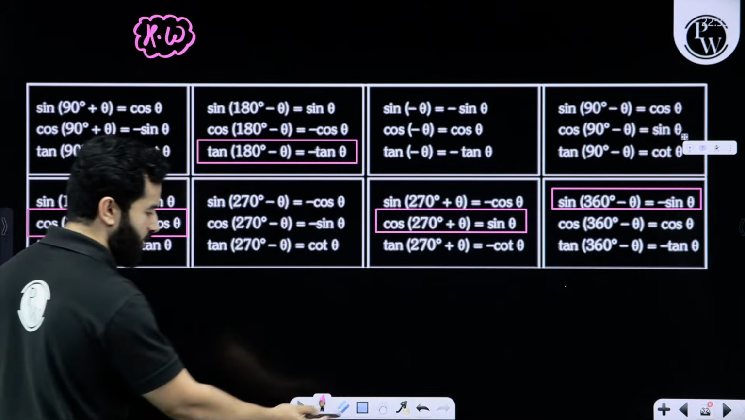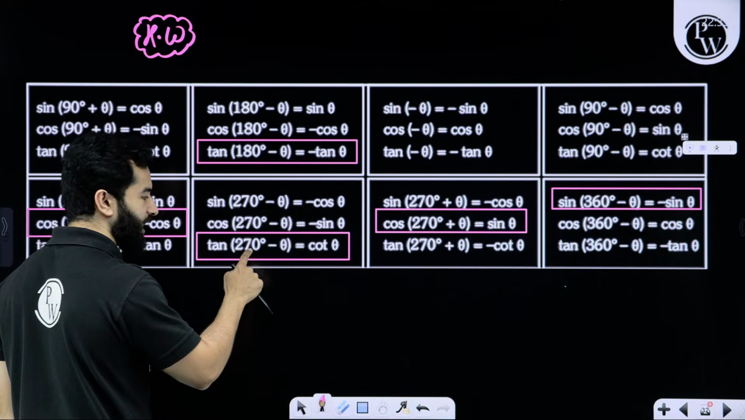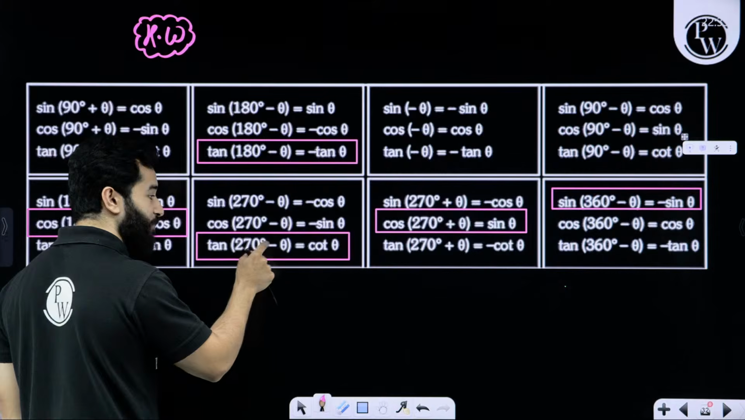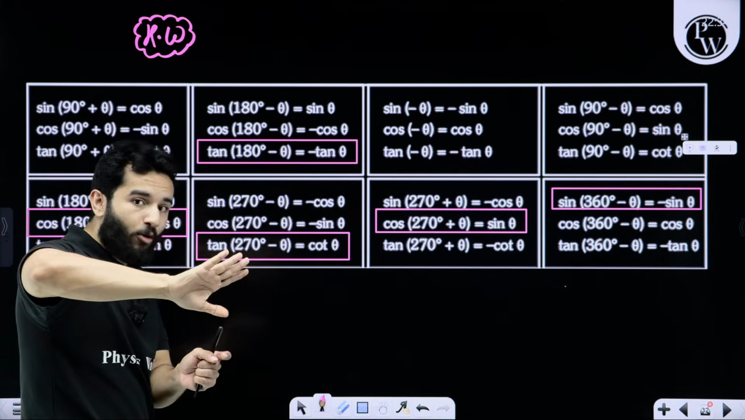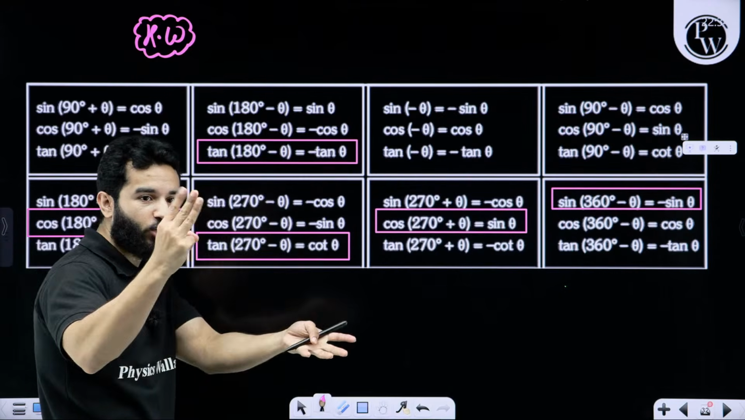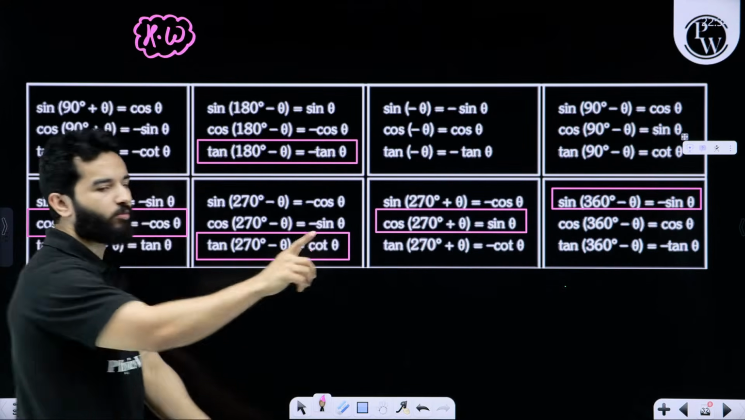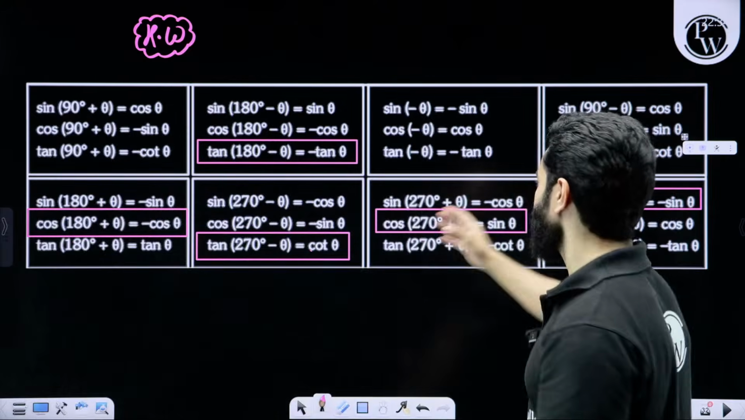Let's take some odd. Tan 270 degree minus theta, 270 degree odd. Tan will be converted into cot. 270 degree minus theta is third quadrant. 270 degrees boundary. Now you are subtracting theta. That means you fall into third quadrant. Third quadrant basically means tan is positive. That's why plus cot theta. Clear?